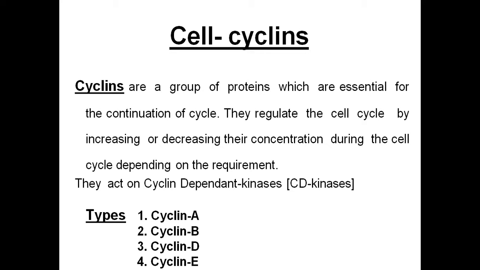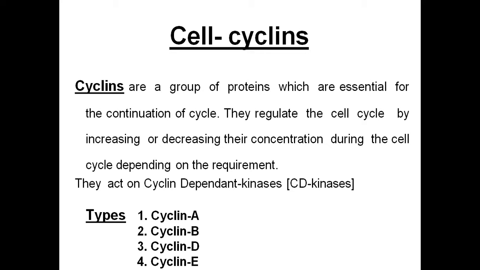These cyclins, how do they act on the cell cycle? They act on the cell cycle through the cyclin dependent kinases. These are like receptors for the cyclin proteins. So the cyclins act on the cells through cyclin dependent kinases. In short, they are called CD kinases.